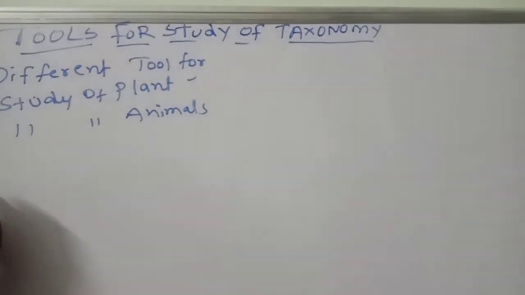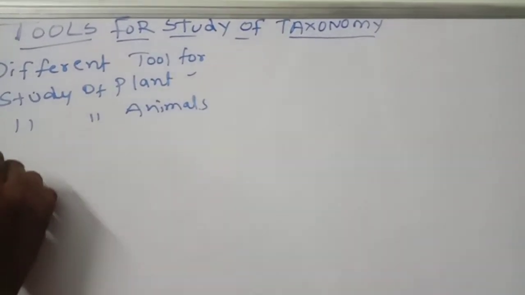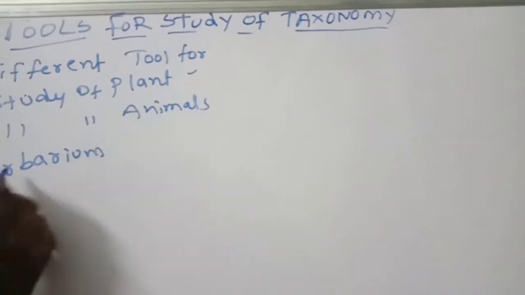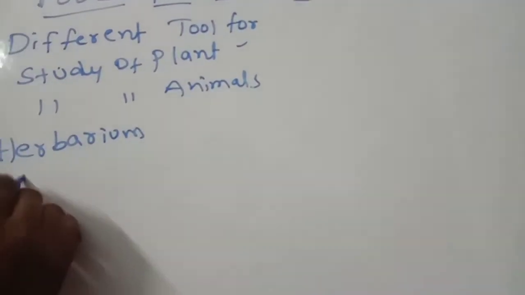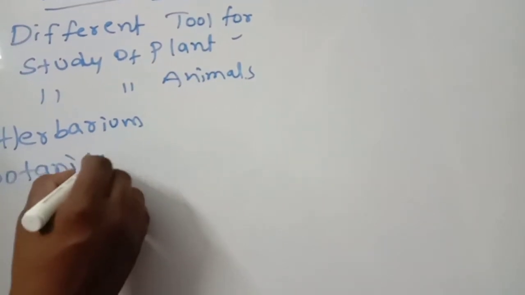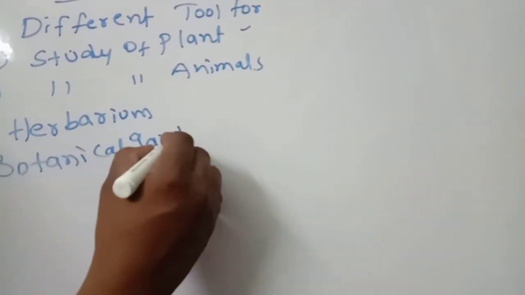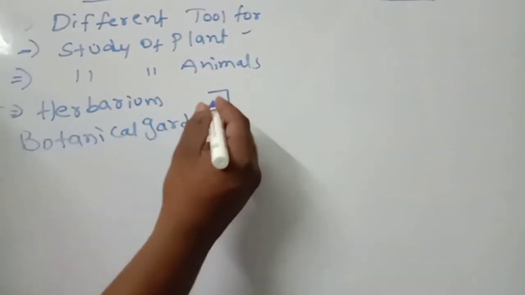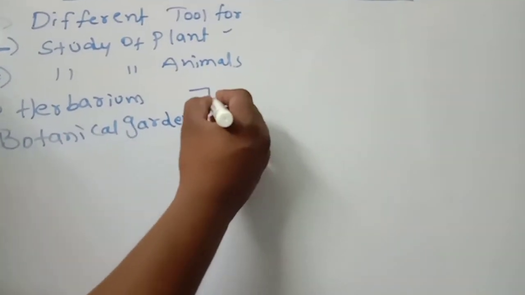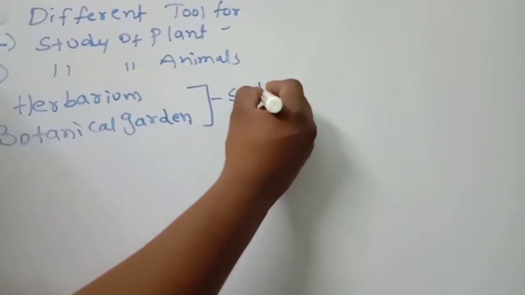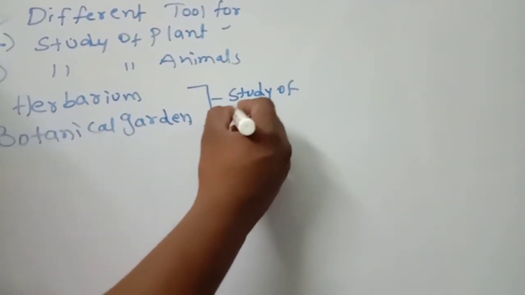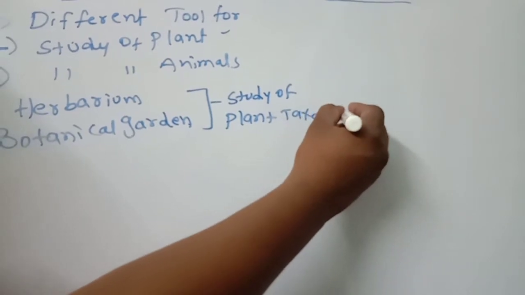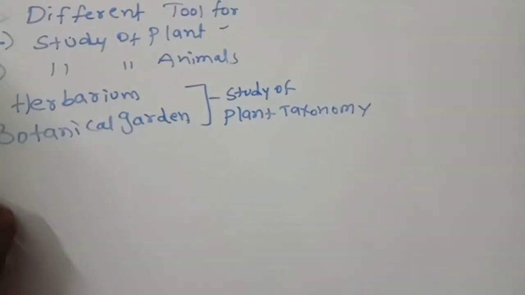For example, herbarium, here I am writing herbarium, and botanical garden. What is the use of these? They are useful for the study of plant taxonomy.